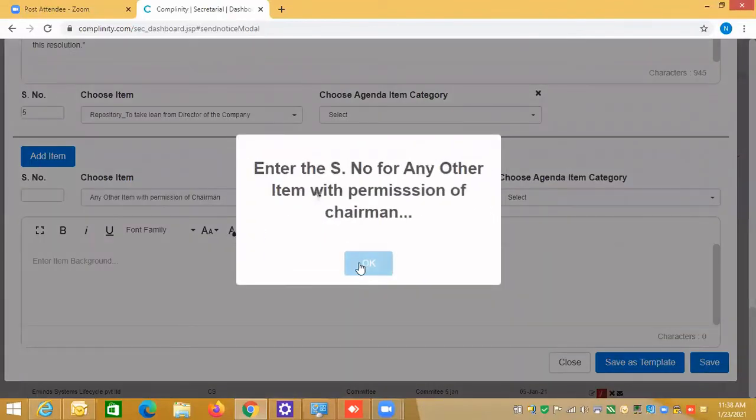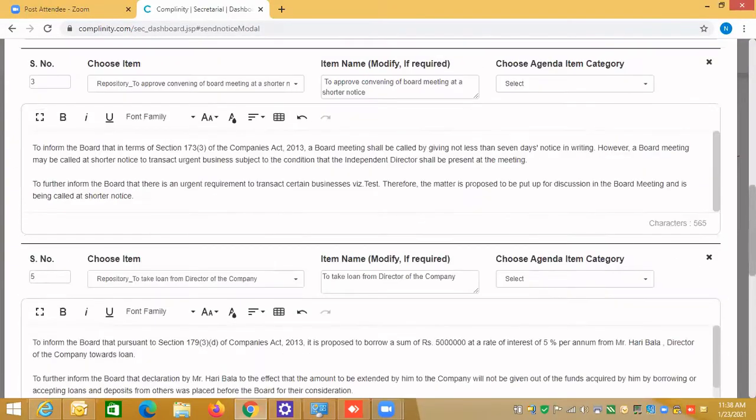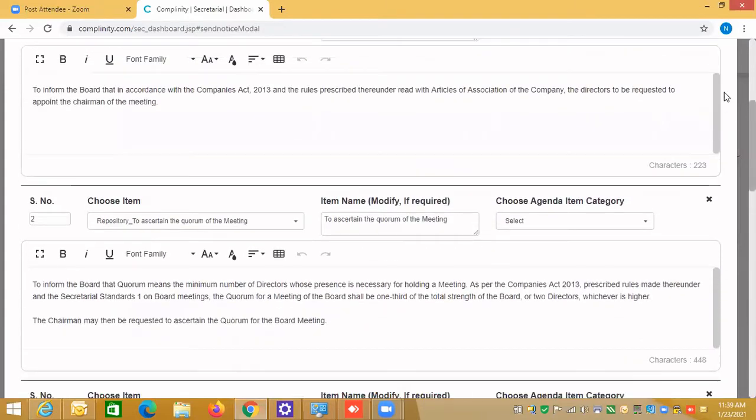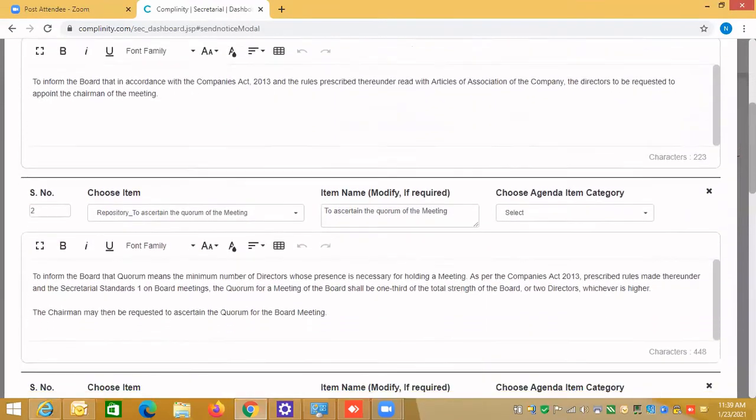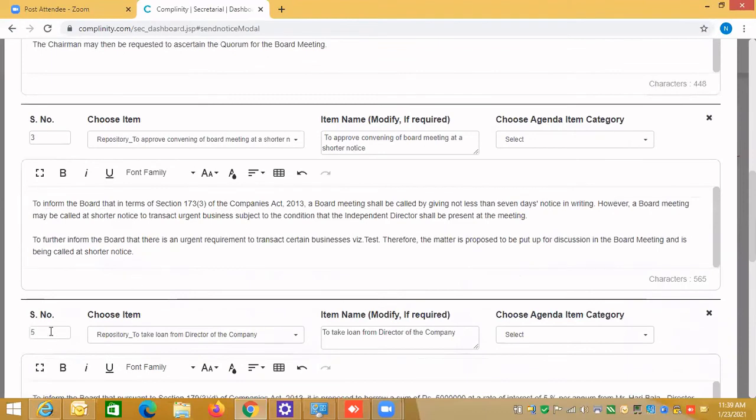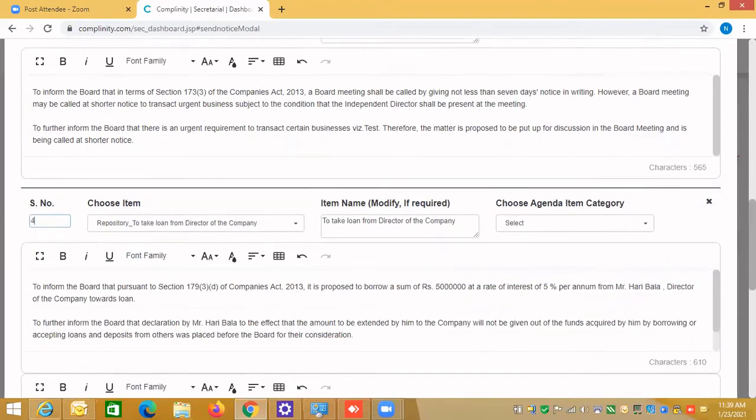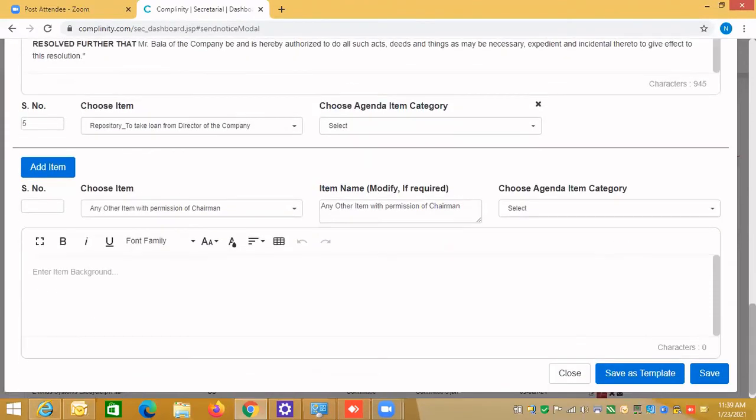It says serial number for any other item is not mentioned. So last is any other item. So I need to go and check because I have deleted one meeting item. So I need to check my serial numbers. Whatever serial number I have entered here, I need to ensure that the serial numbers are in a sequential manner. So the fourth we have deleted, so I'll put it fourth over here. And then I'll see that the last one is this one.